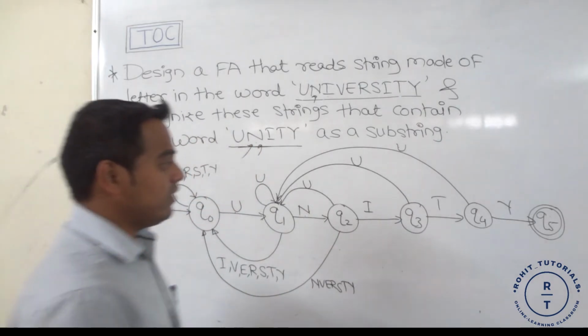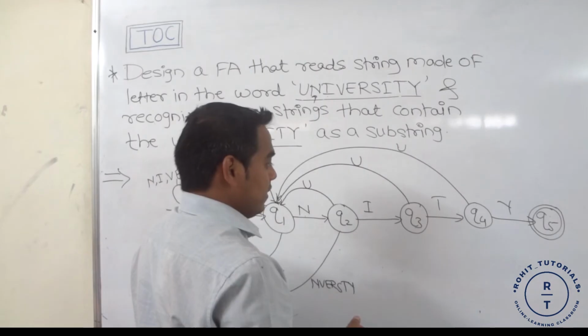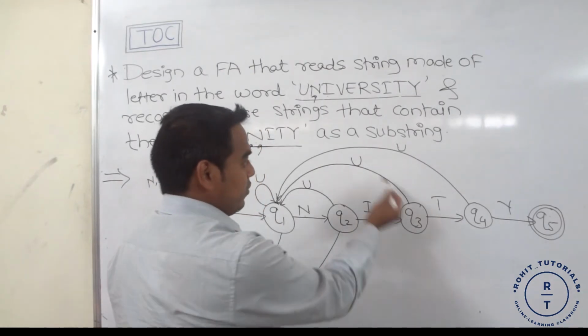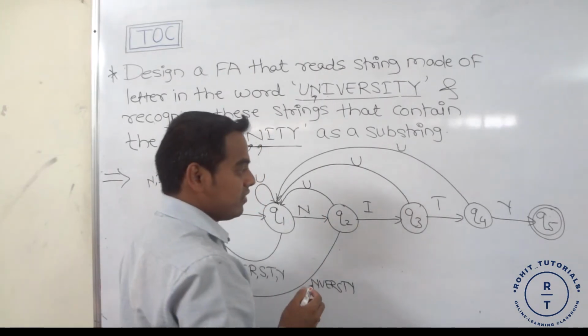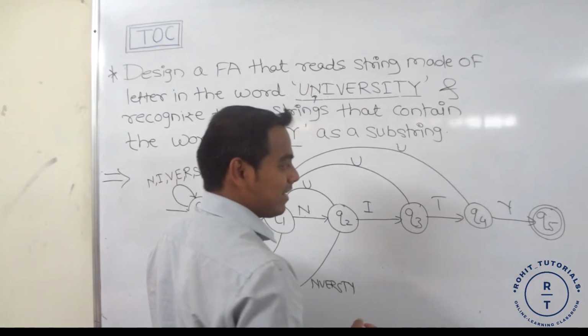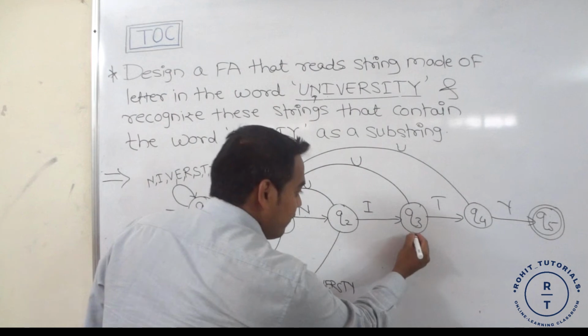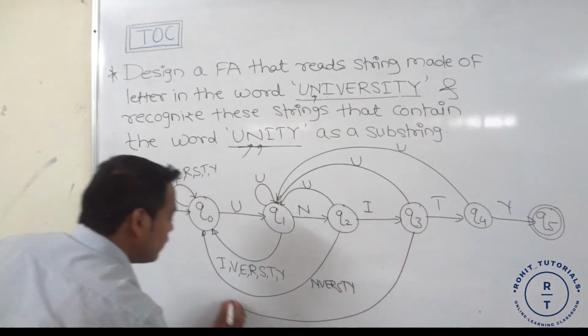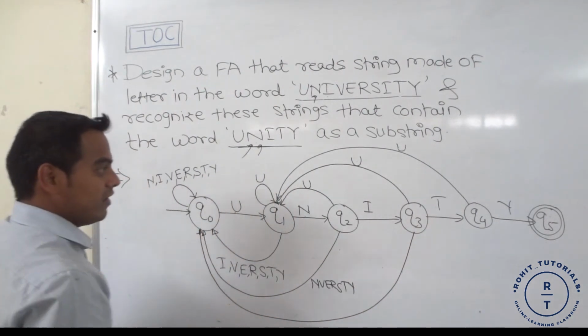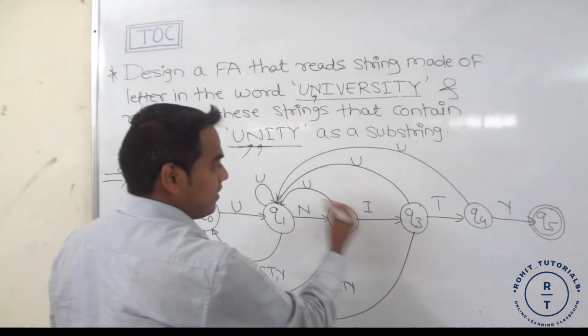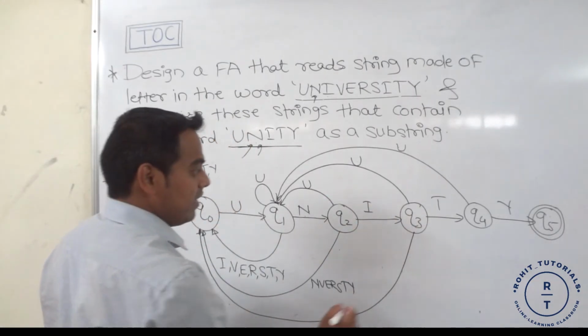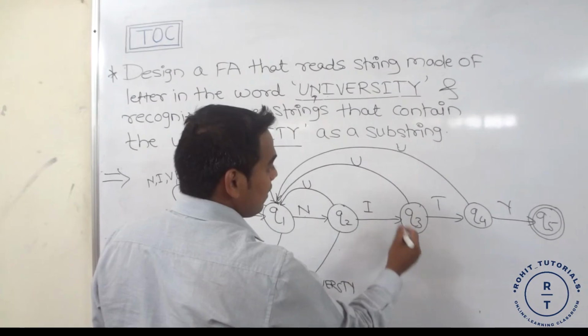Next at Q3 state, suppose U comes, we provide this transition, and T comes, we provide this transition. Apart from U and T, any other letter that comes, we move to Q0 state. Means the U transition is completed and the T transition is completed. After that, what remains?